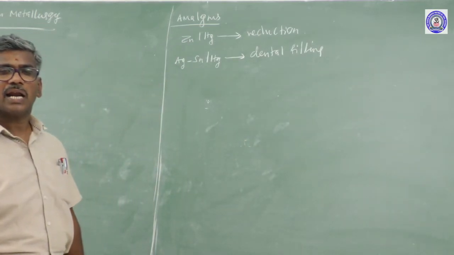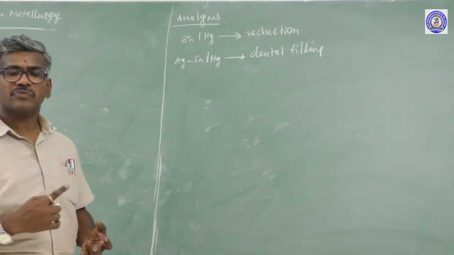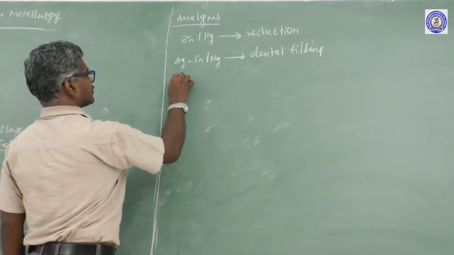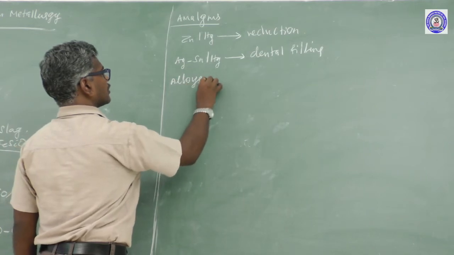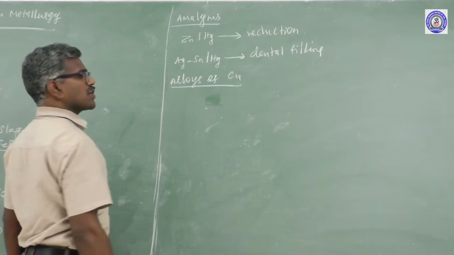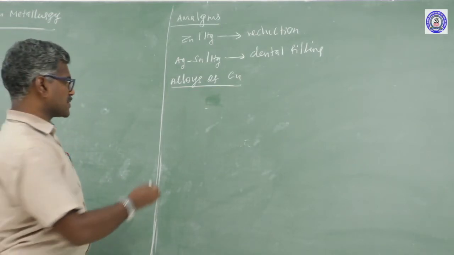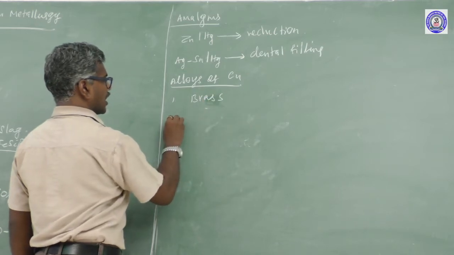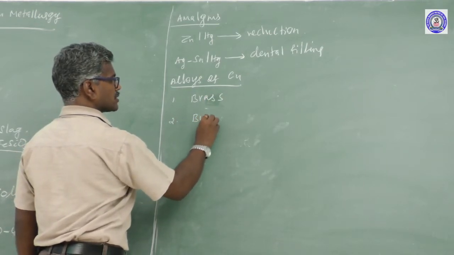Another one is alloys of copper, alloys of aluminium, alloys of iron. Alloys of copper can be classed into two types: first one, brass; another one, bronze.